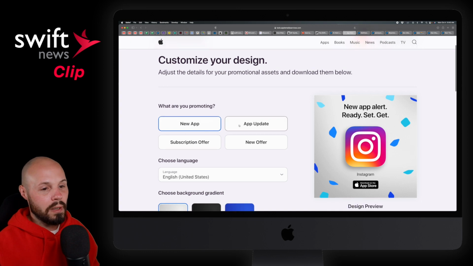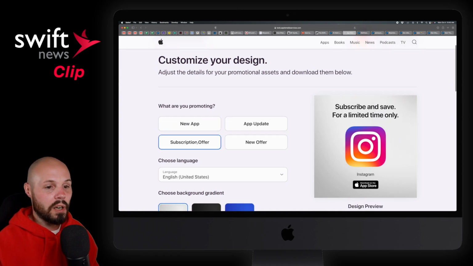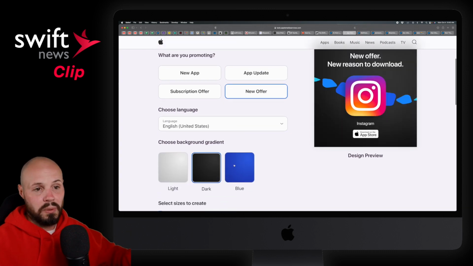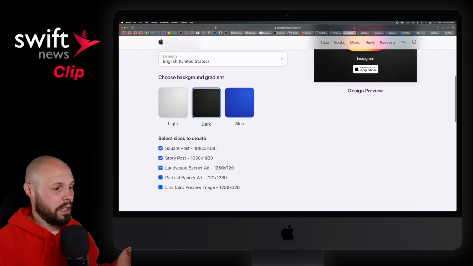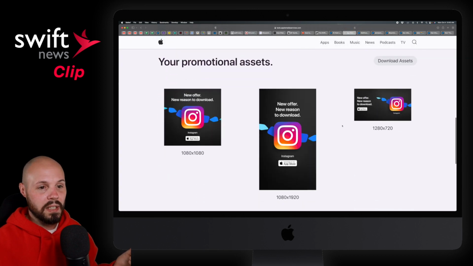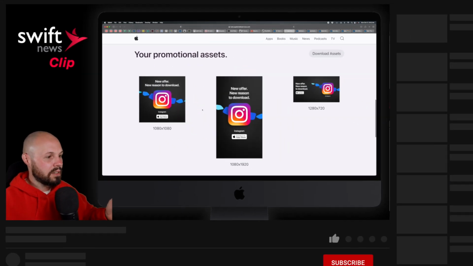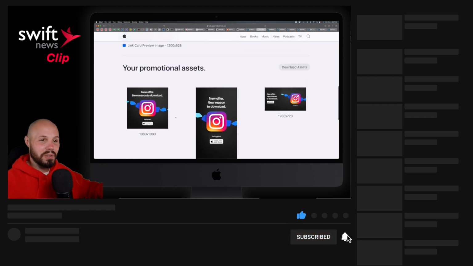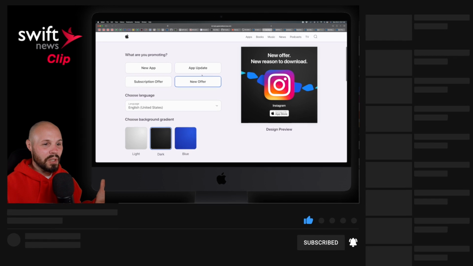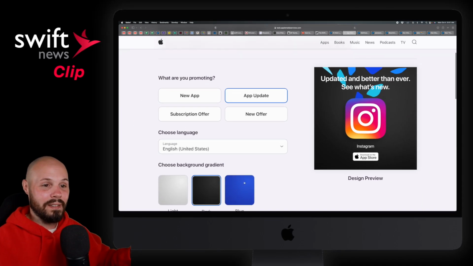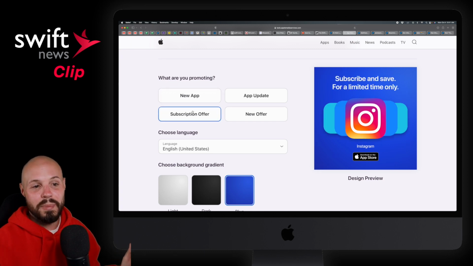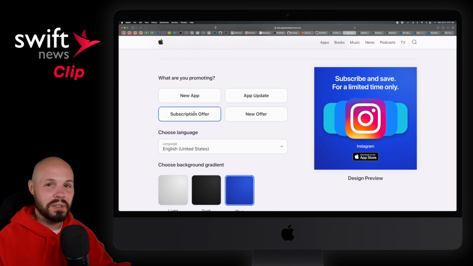And here you get new app update, subscription offer, new offer, whatever you're doing, right? And then you can change the background. It's super simple, right? But it's better than nothing. And then you can get story assets, Twitter, like 16:9 assets, or Square for Instagram. Again, if you have a designer or you have some design skills yourself, I highly recommend making your own custom ones. But if you don't have that, this is better than nothing. And I'm very appreciative that they're providing some tools that pretty much anybody can come in, use this, and promote your new app, your new updates, new subscription offers, all that stuff.